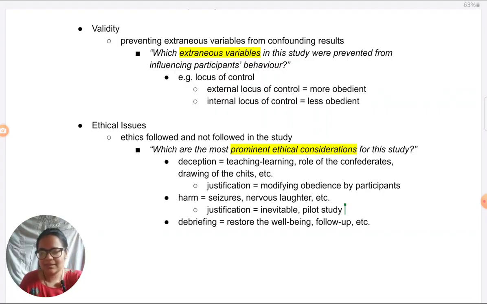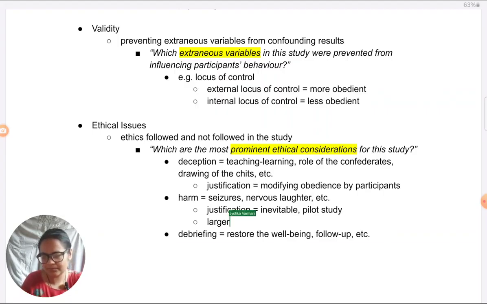And of course, everything, deception, harm, etc., gets justified from the larger benefits point of view. This study encourages whistleblowing, as we saw previously, so we can connect it to application to everyday life. It seeks to reduce destructive obedience in society, which can save millions of people from getting tortured. So keeping in mind that the applications are so beneficial to society, it's okay if some people had to suffer temporary psychological or physical harm.